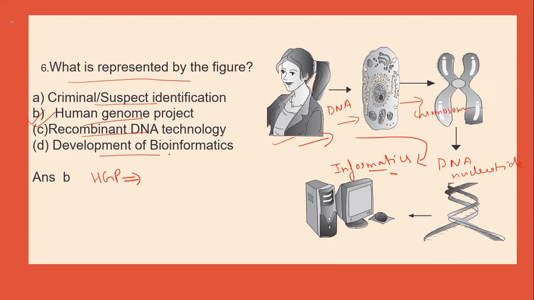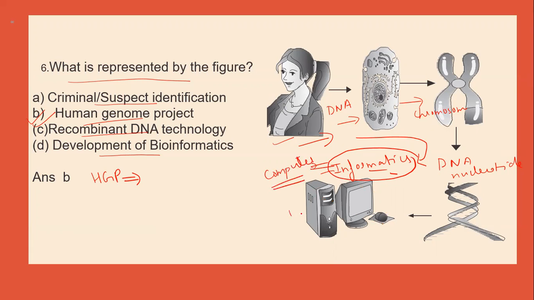Now the Human Genome Project is an international scientific research project with a goal to determine the base pairs that make up human DNA, and it also identifies and maps all the genes of the human genome. It can do this from both a physical and functional standpoint, and this is done with the help of bioinformatics, which uses computer technology.